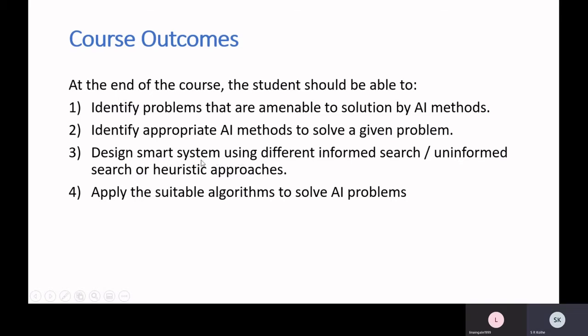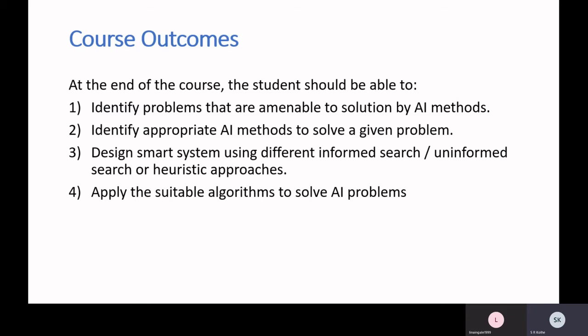So, design of smart systems using different searching techniques. You will be able to do that after studying this course, because many AI problems use one of the search techniques, and you will be able to apply suitable algorithms for solving various AI problems. So this is what you will be able to do after studying this course. These are our course outcomes.